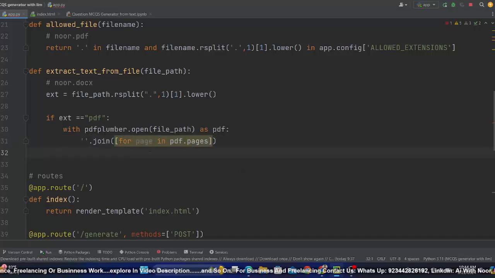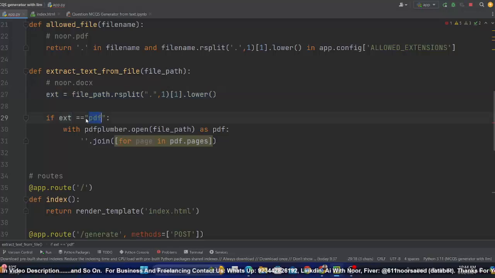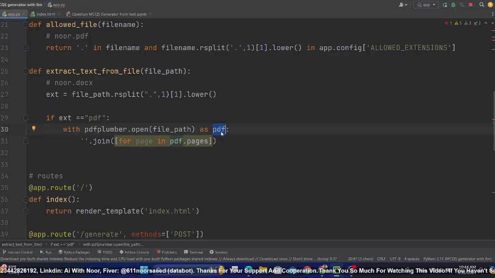You might be thinking what is going on. Let me explain it. First we have extracted the extension, and if it is pdf, it means the file is a PDF. With the help of pdfplumber, we open the file as pdf, and I am running a loop on this PDF because we don't know how many pages it has. So I just run a loop for page in pdf.pages.